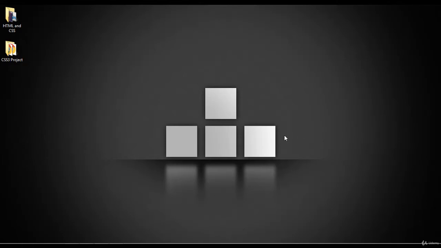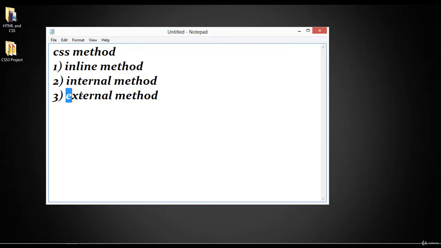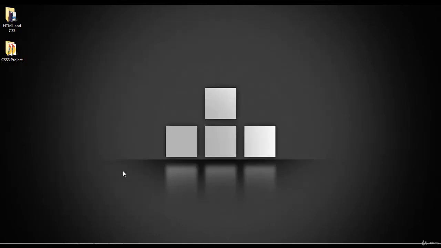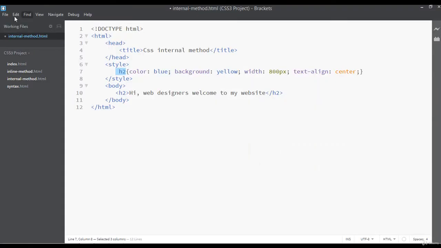Hello friends, welcome back. Friends, inside this lecture we are going to discuss about the external method of CSS. In our last two classes we have discussed about inline method, internal method, but inside this lecture we will discuss about external method, how we can use CSS externally.